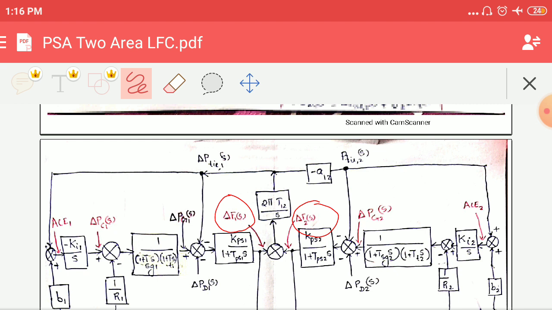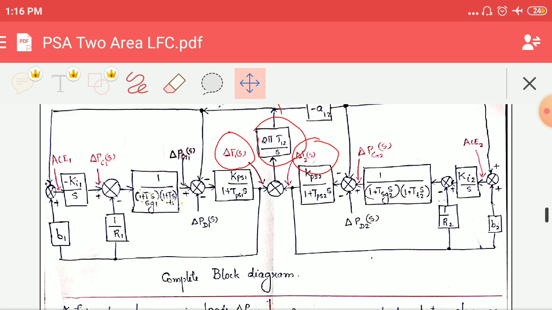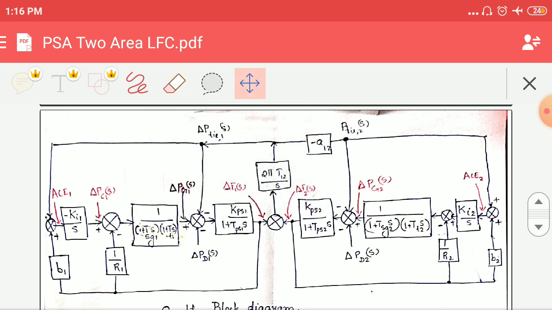Delta f1 of s minus delta f2 of s is entering an integral control, and from this it gives the result to delta P tie 1 of s, and this one to delta P tie 2 of s. Okay, now this becomes the whole block diagram. Hope you understood the whole block diagram.